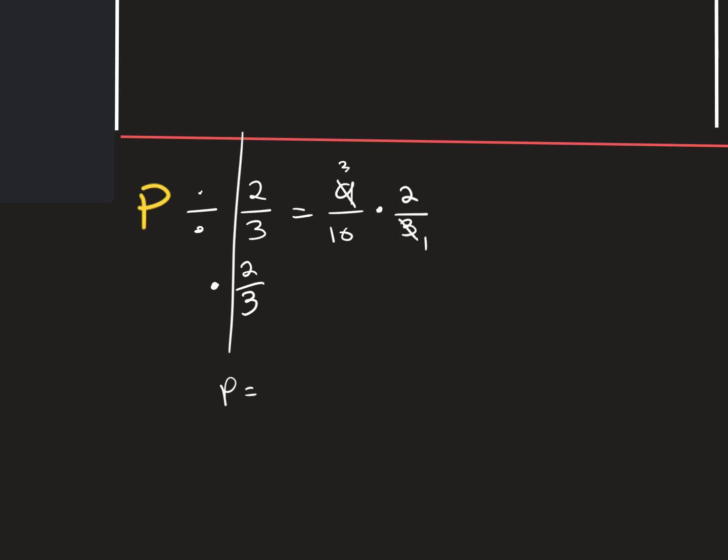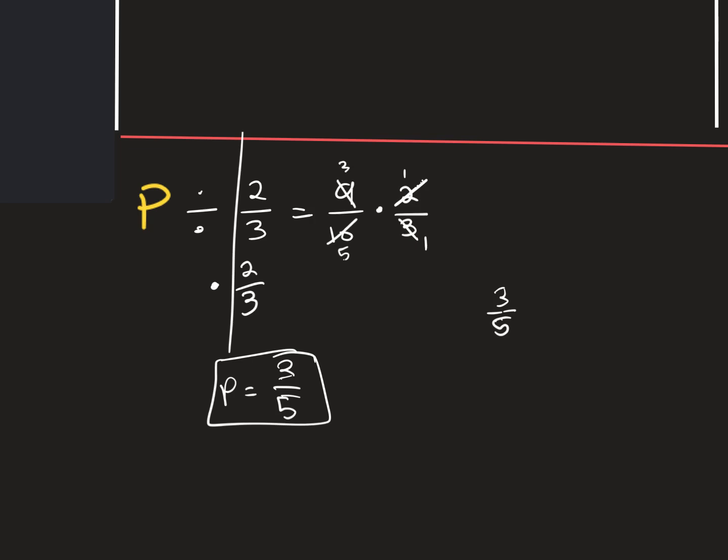And then we have 2 and 10. 2 can cancel itself out, we just leave 1, and 10 divided by 2 gets us 5. So p is equal to 3/5.